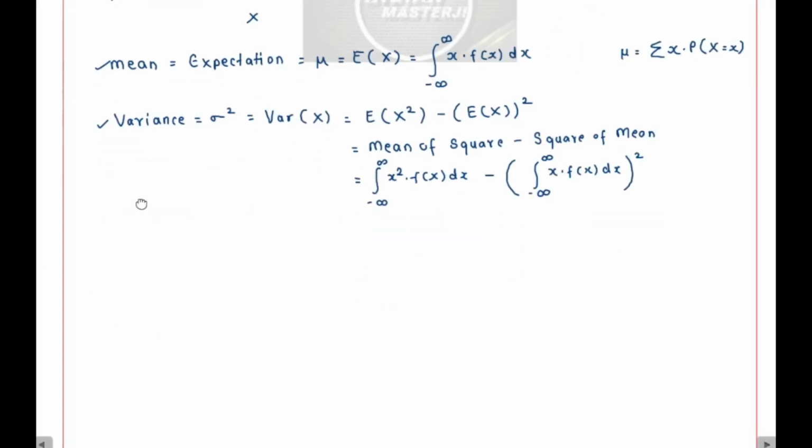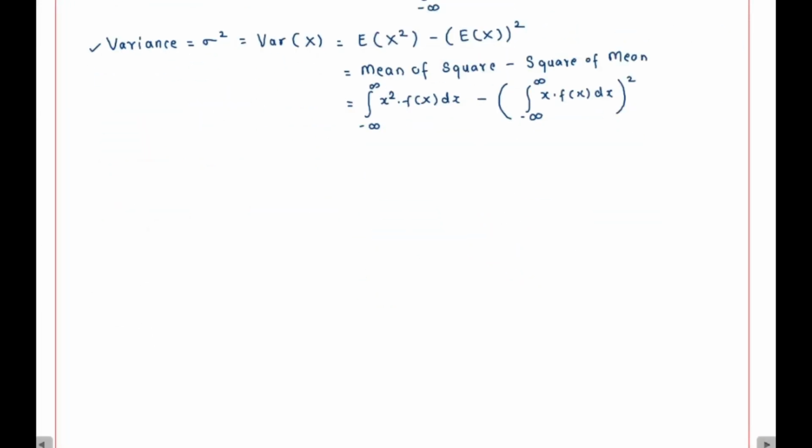Okay, one more thing. If a continuous random variable x has a probability density function curve, that is y is equal to f of x, that has a line of symmetry. Let's try to understand this with the help of a curve.